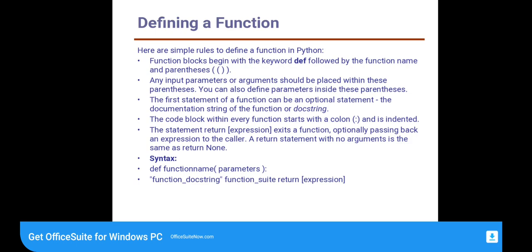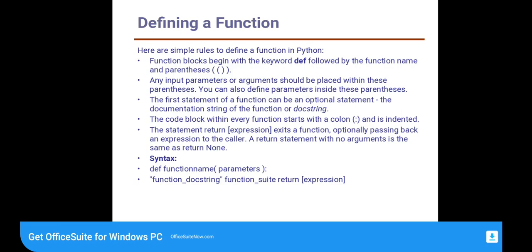You can also define parameters inside these parentheses. The first statement of a function can be an optional statement, the documentation string of the function or docstring. The code block within every function starts with a colon and is indented. The statement return exits a function, optionally passing back an expression to the caller. A return statement with no argument is the same as return None. These are some rules to define a function in Python programming.